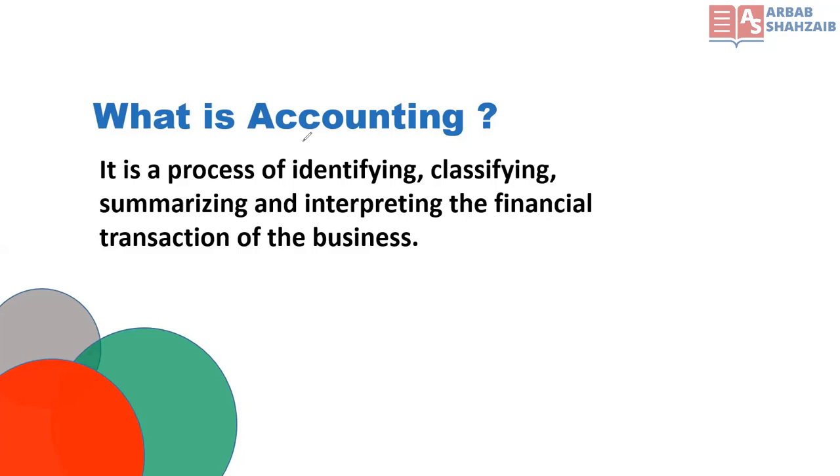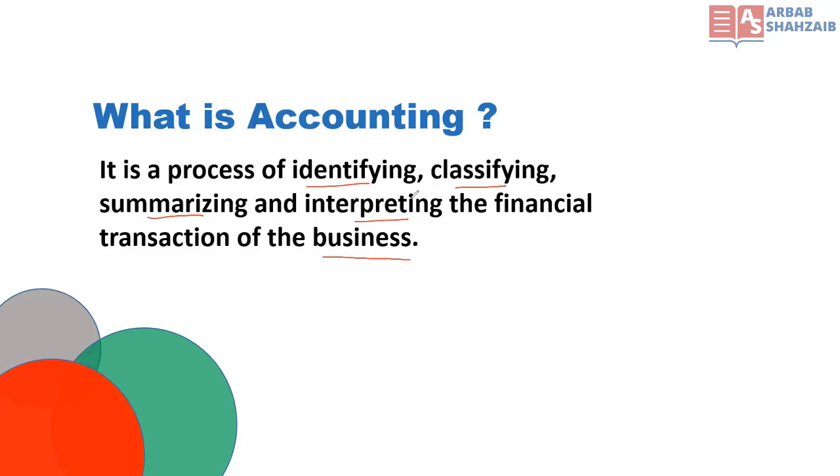Accounting is a process of identifying, classifying, summarizing, and interpreting the financial transactions of the business. So in accounting, very first we identify the items, like what are the assets, liabilities, expenses, and capital in the business. Then we classify them, means we write them separately.